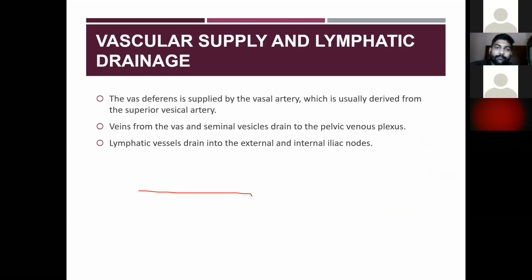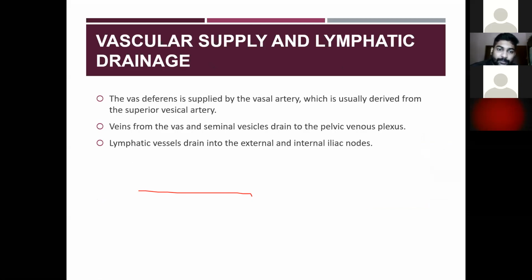Then the vascular supply and the lymphatic drainage of the vas deferens. So the vas deferens is supplied by the deferential artery, which is usually derived from the superior vesical artery.